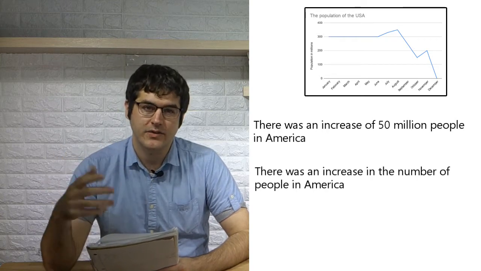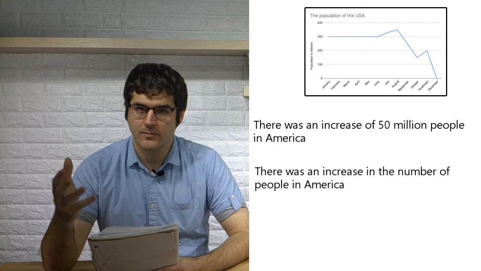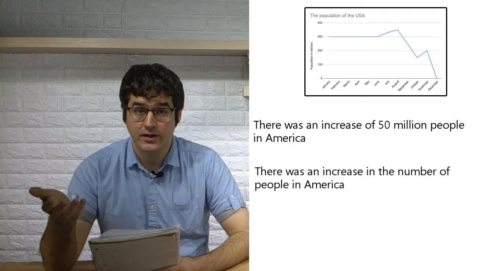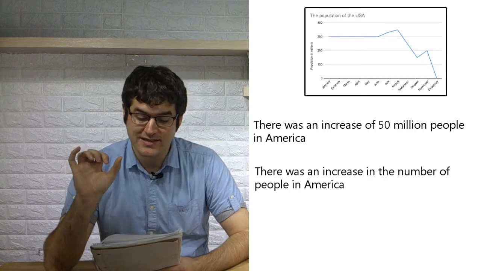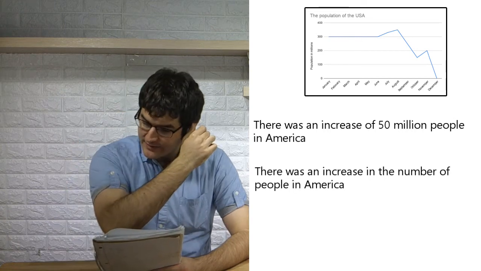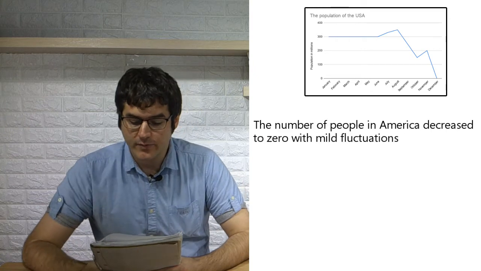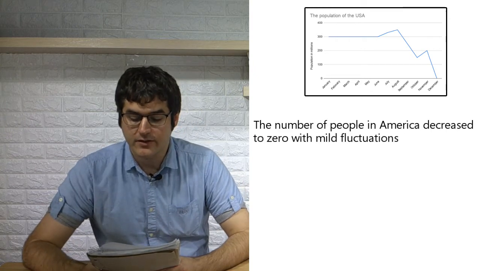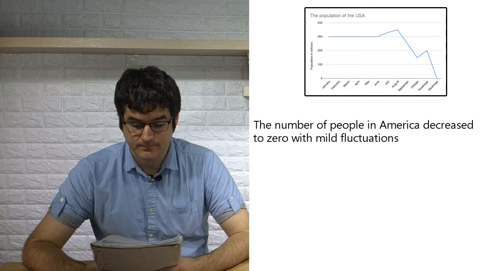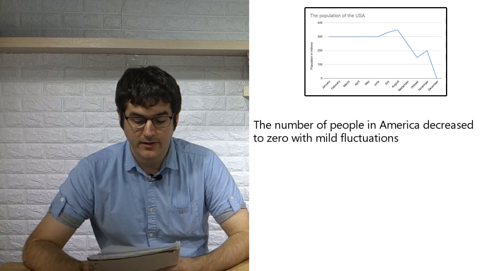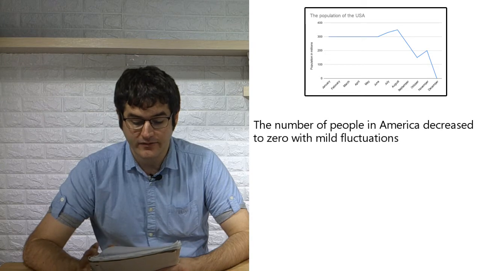We have another video that is just saying some vocabulary that you can use. Feel free to check that out down below, but remember you still need to be using this structure. Final example sentence. The number of people in America decreased to 0 with mild fluctuations.